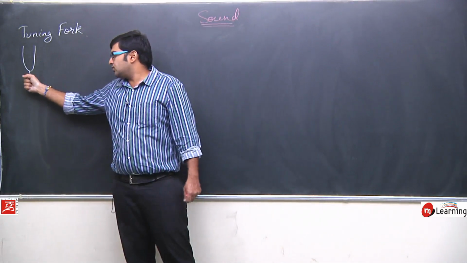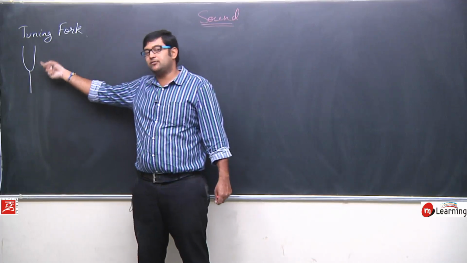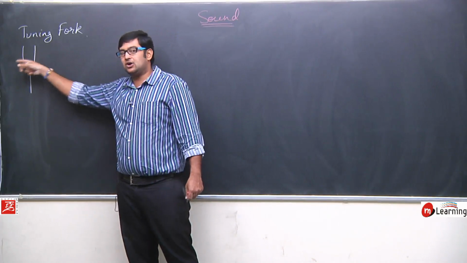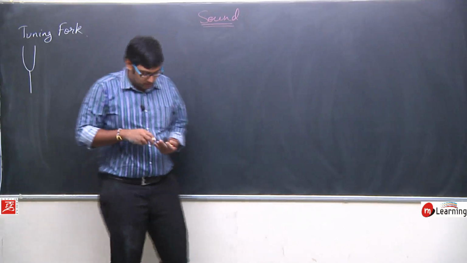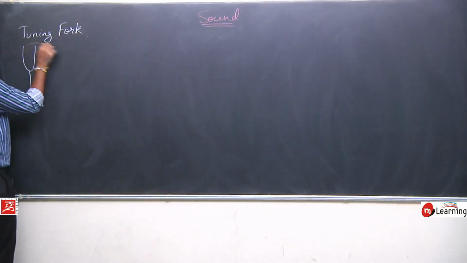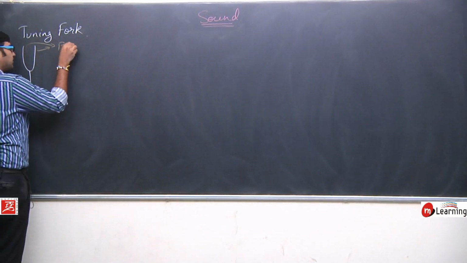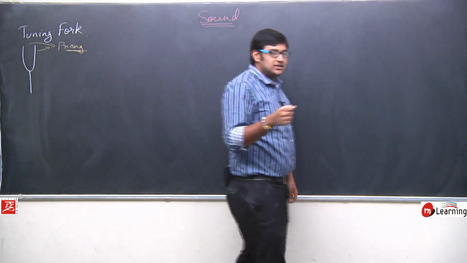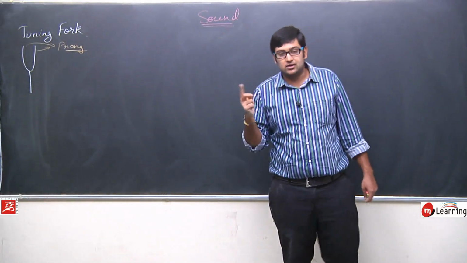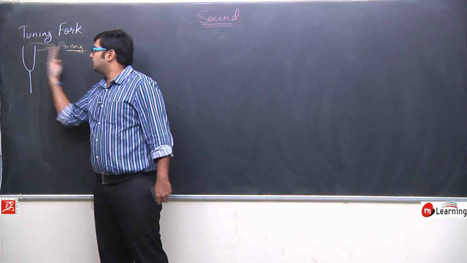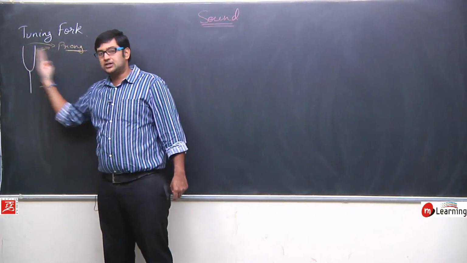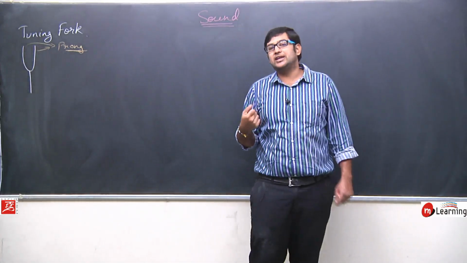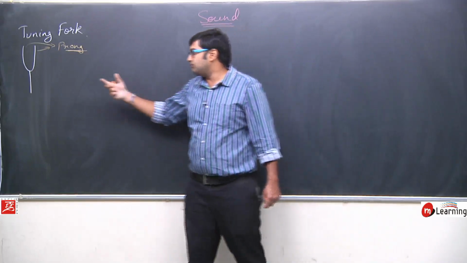Now you can hold it from the handle, and when you strike it to any object, these two hands, or we call them prongs, will start vibrating. They will start moving to and fro like this. This vibrational motion, this to and fro motion of these two prongs, is going to create sound. So it's a sound producing object.